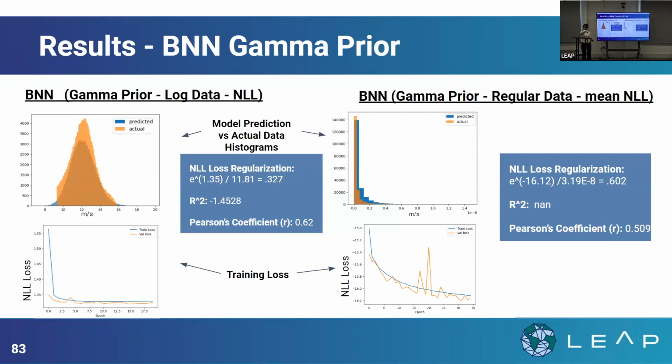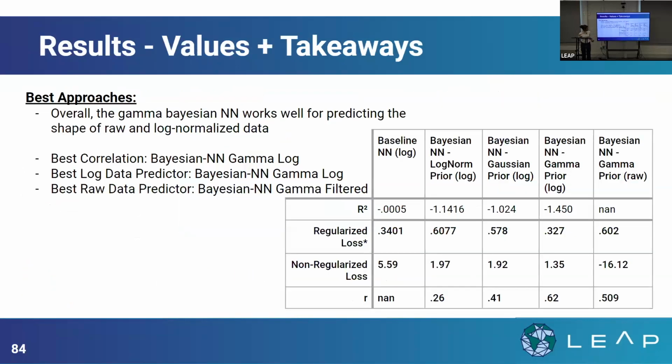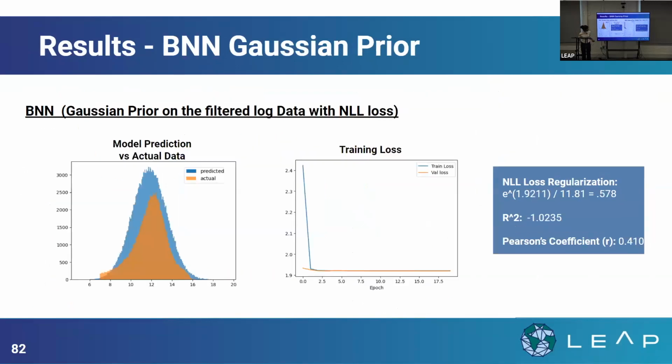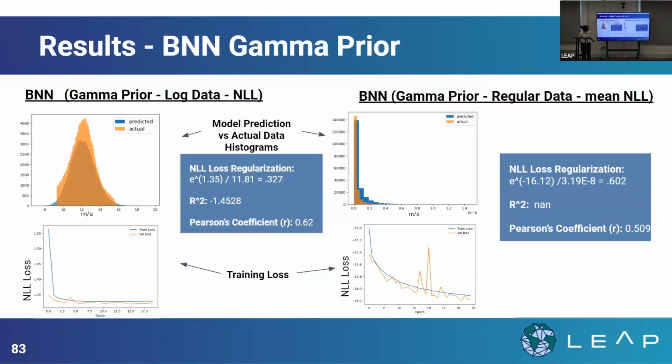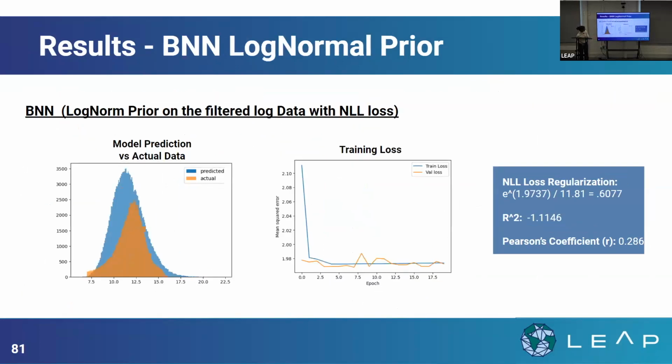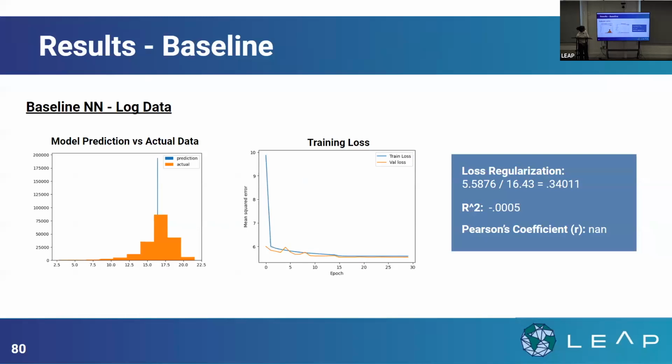Would that be a reason why the loss for, sorry, can you go back? When it looks like just a spike. Could that be why the spike has such a low loss? Because the loss there is MSE, which isn't actually a good metric. The one that's a Gaussian prior, but it's just a spike. Yeah, that one on the left. Oh, this one? Yeah, is that why the loss might be so low, because the loss metric being used is not good? Oh, you're saying the mean squared error loss is not applicable there?